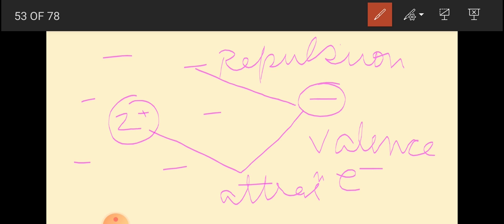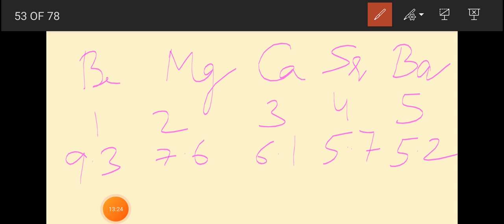Let's move in a group and see. As we move down a group, the number of inner shells increases, and hence the ionization potential tends to decrease. Just try to understand with this example. I have chosen the second group: beryllium, magnesium, calcium, strontium, barium.